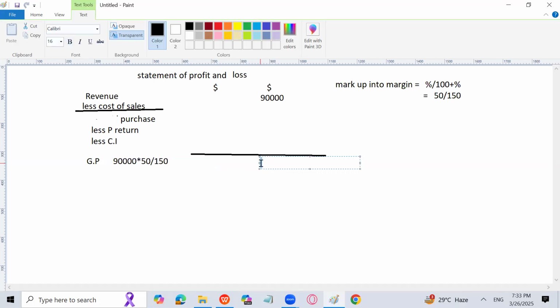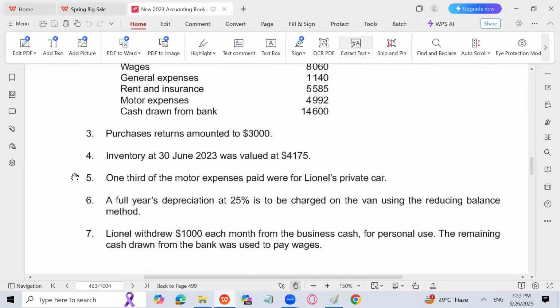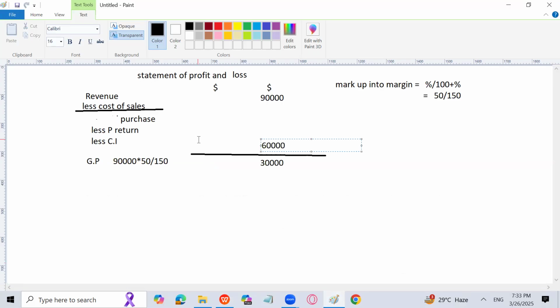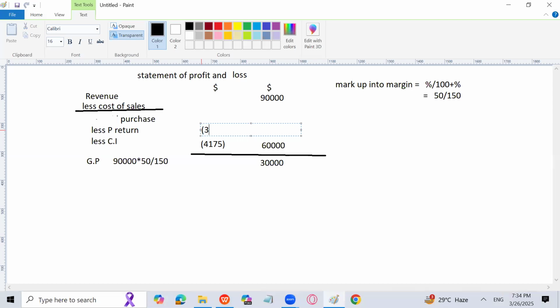So that is going to be how much? 30,000. So 90,000 sales minus 30,000 gross profit, we will get the cost of sales, which is 60,000. Now let's move forward. The closing inventory given in the question is 4175 and purchase return are 3,000. You can write here closing inventory, negative symbol 4175, purchase return again negative symbol 3,000. Now you can find the amount of purchases.